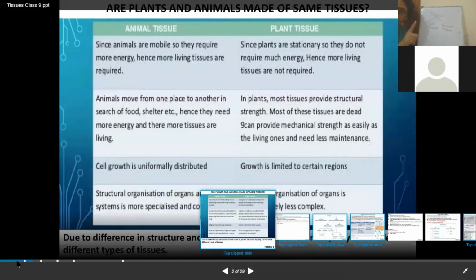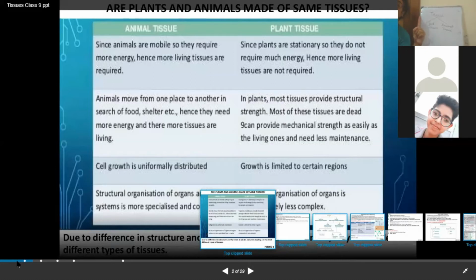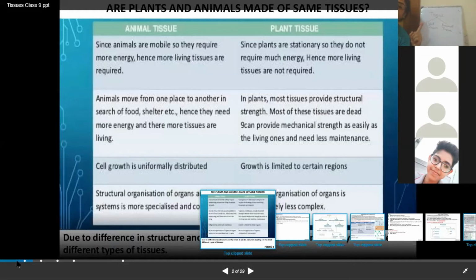There is a difference between movement and locomotion. If we move from one place to another place, this is what we call locomotion. But if there is only movement at its own place, like what I am doing with my hand, this is not locomotion, this is just movement.